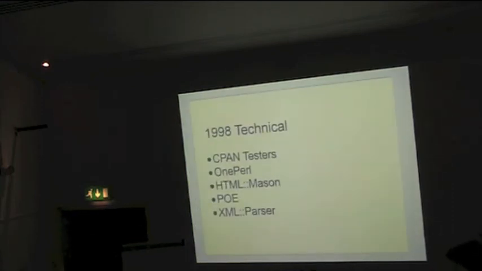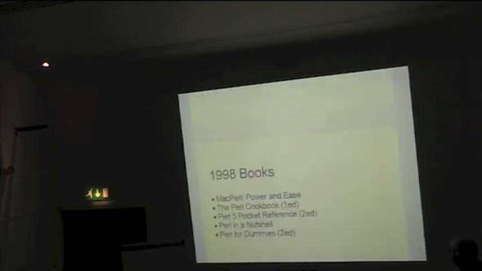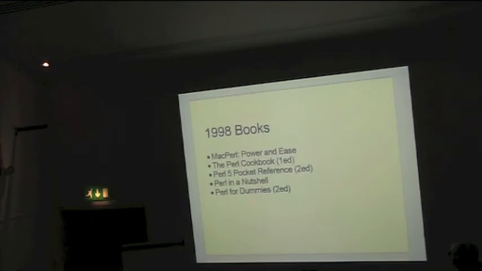Technical. The CPAN testers got set up. One Perl. Who knows what one Perl is? Oh god, yeah, the unification. Trying to get it so that you could compile the same Perl on Unix as you do on Windows. And Mac. So one Perl. One Perl to rule them all. Earliest versions I could find of HTML::Parser, POE, and XML::Parser. And more books, oh look, Dummies books.